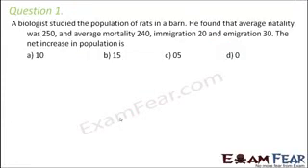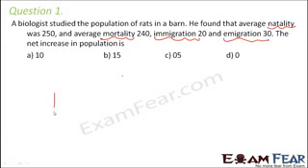Question number 1. A biologist studied the population of rats in a barn. He studied that average natality was 250 and average mortality 240, immigration 20 and emigration 30. The net increase in population is, okay. So first of all, here we have 4 things: natality, mortality, immigration and emigration.